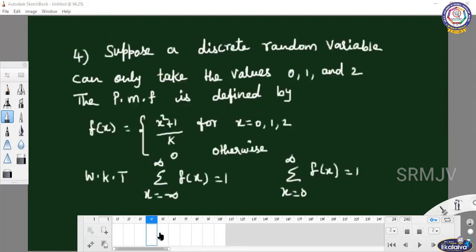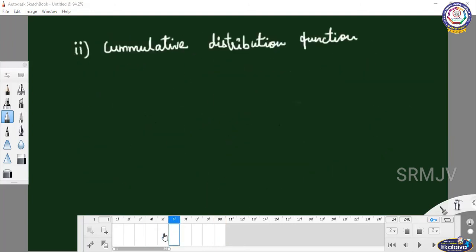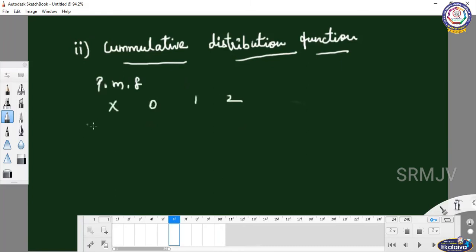Next, the cumulative distribution function. Cumulative means, as I told you, it is an addition. See here, the probability mass function is x can take the values 0, 1, 2, p of x equal to 1 by 8, 2 by 8, and 5 by 8.